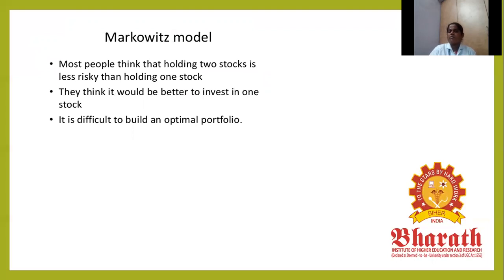Markowitz and a movement: most people holding two stocks are less risky than holding one stock. Most investors like less risk and a higher return on the investment. That is the expectation of the shareholders. They think it would be better to invest in one stock. Is it difficult to build the optimum portfolio? Most think two stocks are less risky than one stock.